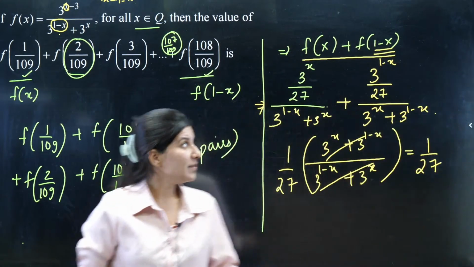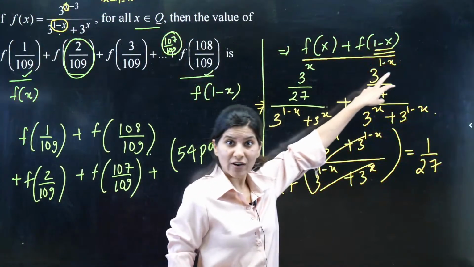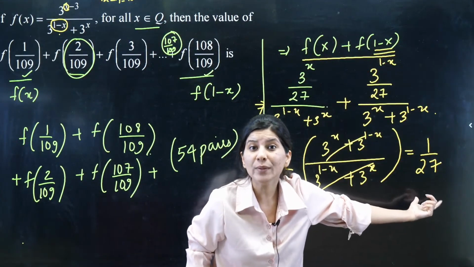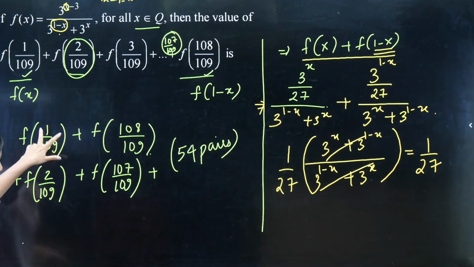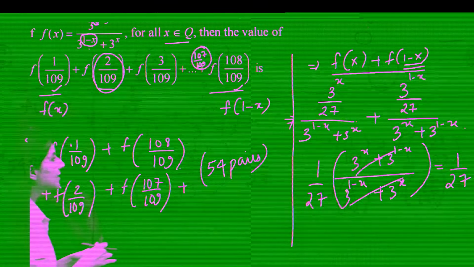That means f(x) + f(1 - x) is a constant value independent of x, that is 1 by 27. So this is again f(x). This is f(1 - x), this is going to be 1 by 27. This is also going to be 1 by 27 and so on. The value of all the pairs.